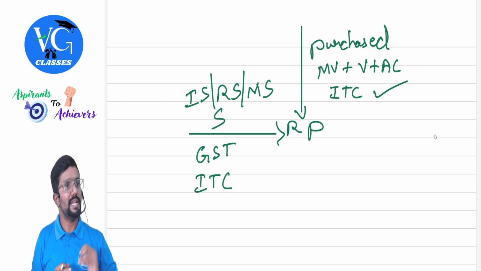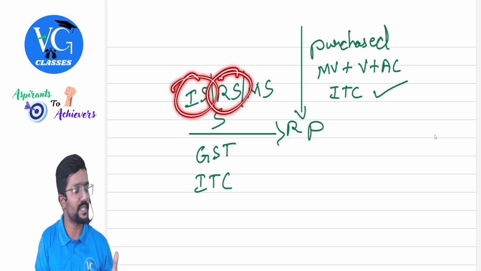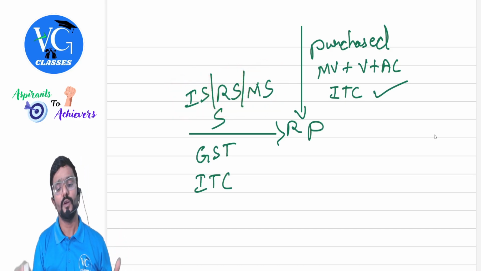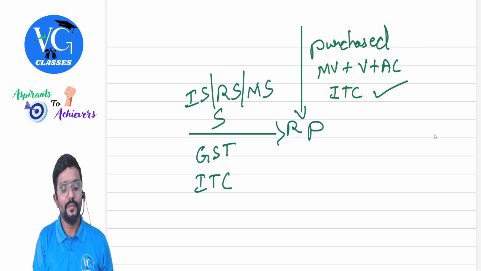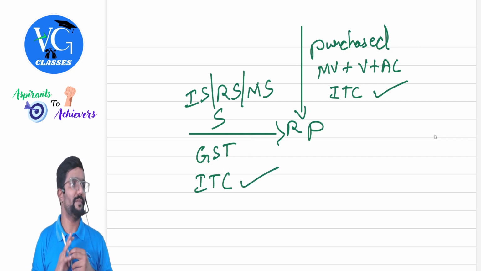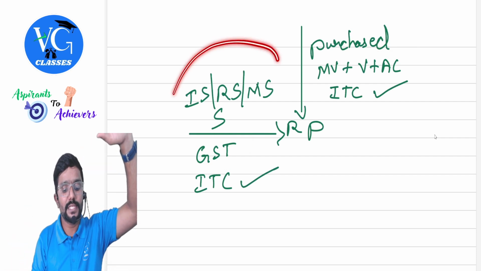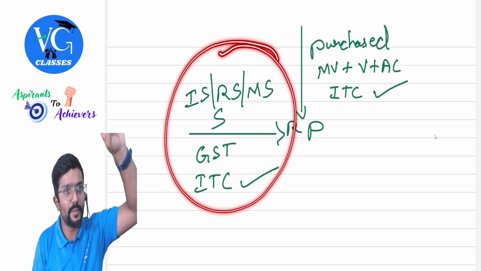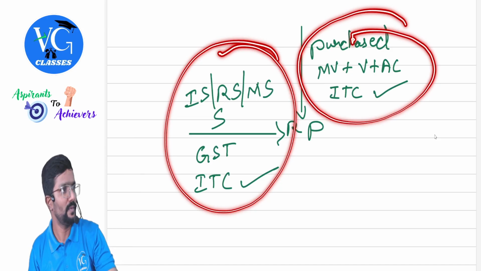Once he purchases, later if he takes any insurance services or repair services or maintenance services for the same motor vehicle or vessel or aircraft on which he has paid GST, is credit available, people? Yes, credit is available. So simple. Whether credit is available or not for these services depends on what? Whether credit was available when it was purchased.